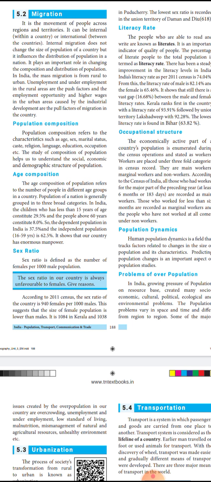Next is the population dynamics. It is a field that tracks the factors which relate to the changes in the size of population, which make the population either grow or become small in size. So, the problems of overpopulation. You all know that if there is overpopulation, there will be problems, isn't it? It creates many socio-economic, cultural, political, ecological, and environmental problems. These are the problems when there is overpopulation.